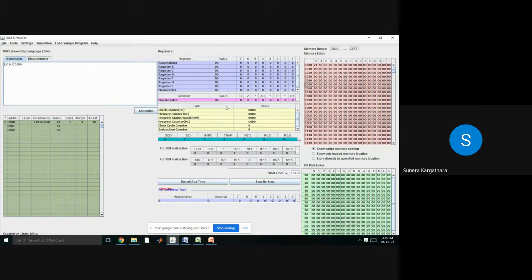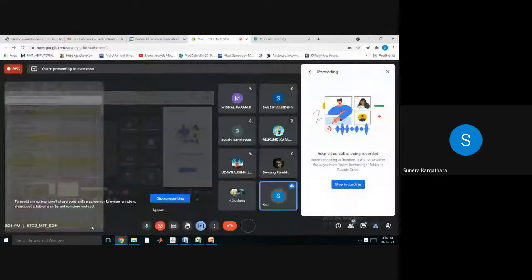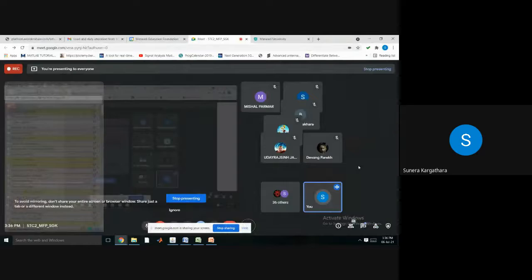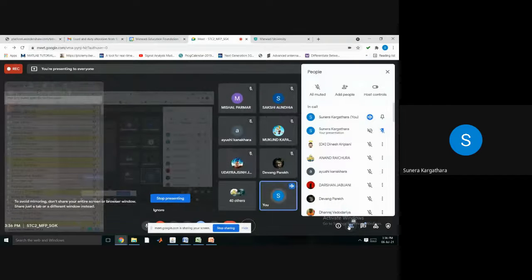Now from here your processor will fetch, decode and execute. Are you getting my point? So this kind of instruction can be considered a 3-byte instruction. Whenever you execute it, it will occupy 3 bytes of your memory, right? So this is about LXI. First, let me know in case of any doubt: can all of you understand what a 1-byte instruction is, what a 2-byte instruction is, what a 3-byte instruction is? Any doubt here?